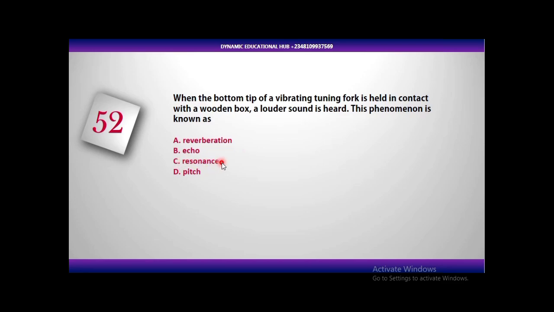Resonance is a natural phenomenon that occurs when a body is vibrating and it sets another body into vibration. So if a body is vibrating at the natural frequency of another body, it is going to set that body into motion. That body will also start vibrating. So the correct answer here is C. If you have a tuning fork and you bring it close to a table, you hear a louder sound. That is when resonance occurs.